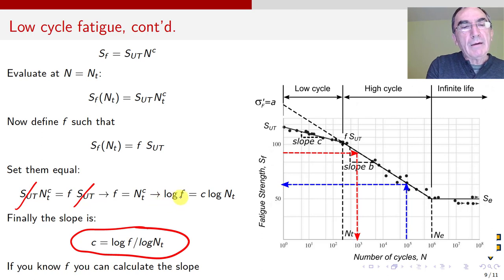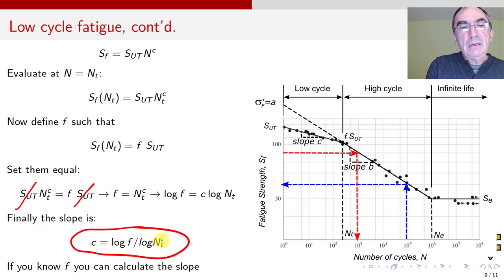Take a log: log F equals C log N_T. Why is the C here? Because when you take the log of this, you can bring the C out of the log this way. This is rule number 2 for the logs. And from here, oh, I get the C. C is log F divided by log N_T. And I got this equation.